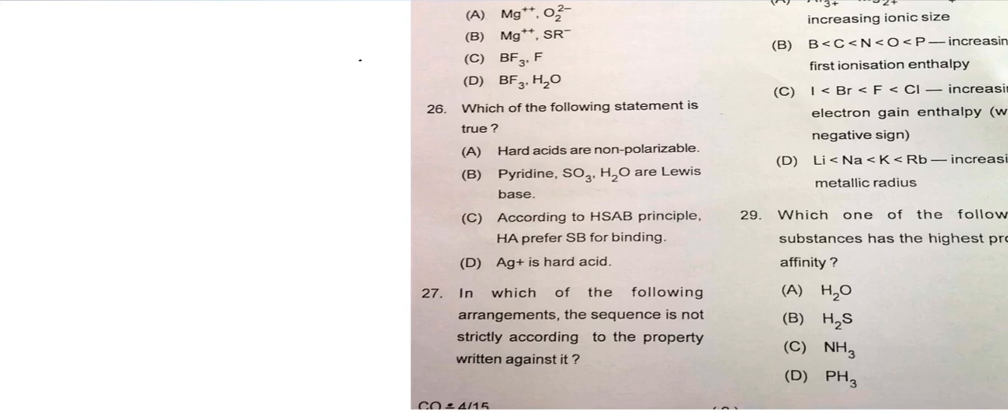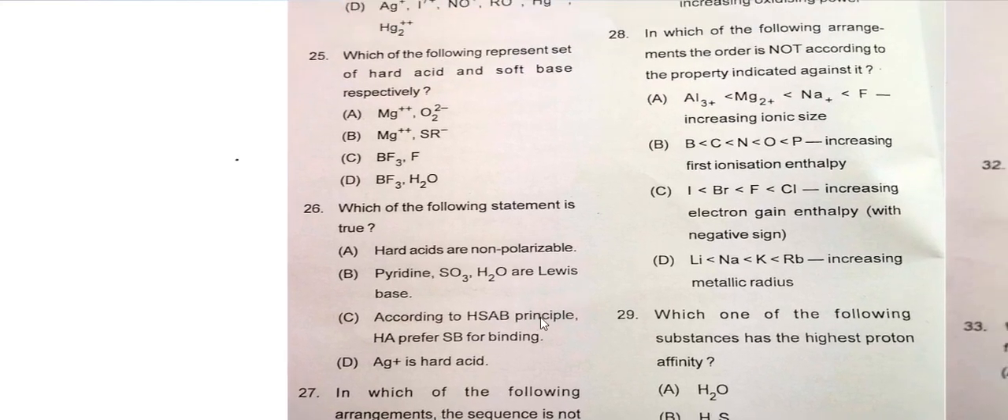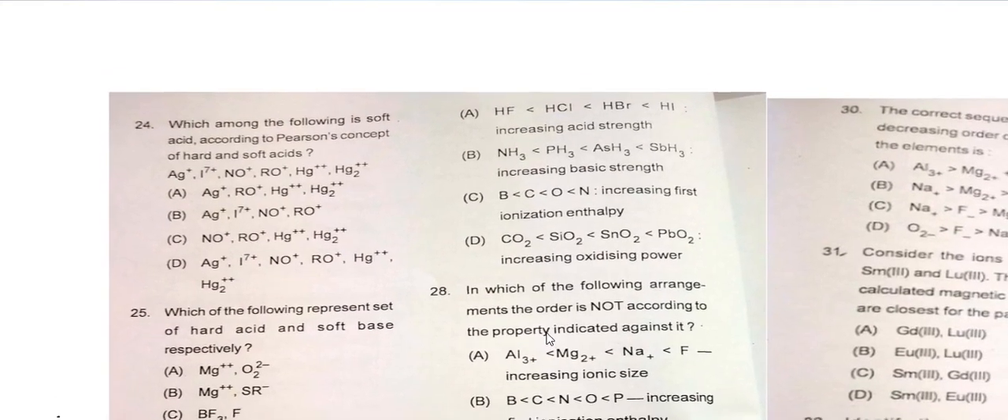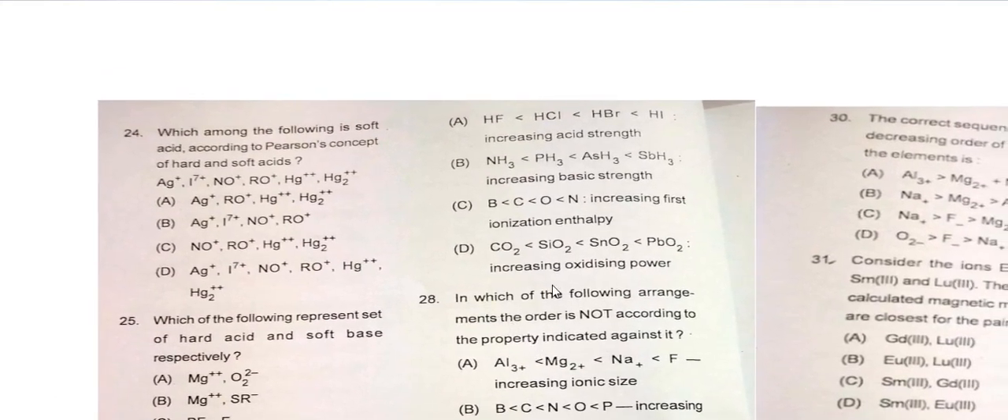Okay. So let's start. So question number 27 is, in which of the following arrangements the sequence is not strictly according to the property written against it? Okay, so the options. Option A is given the increasing acidic strength.